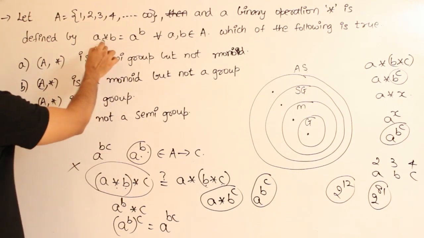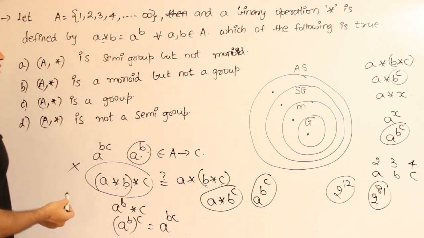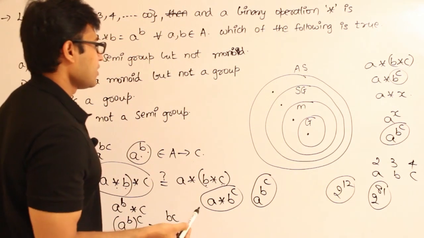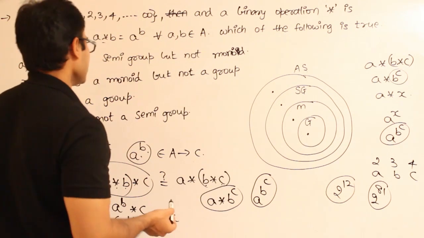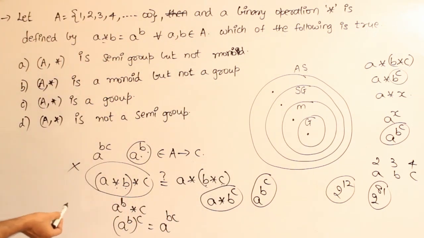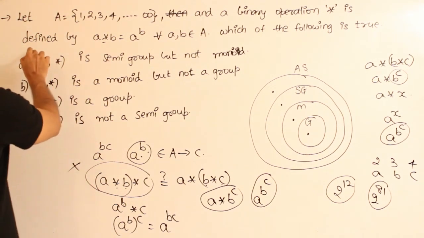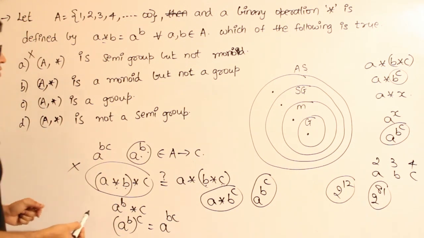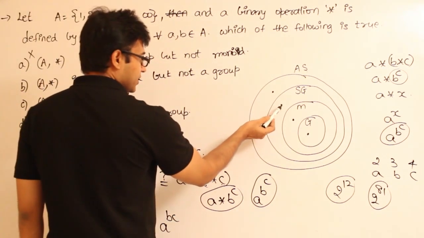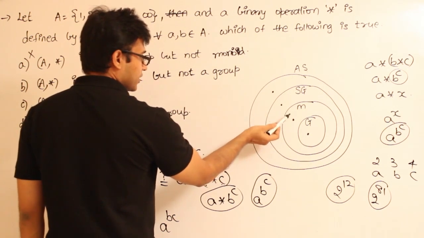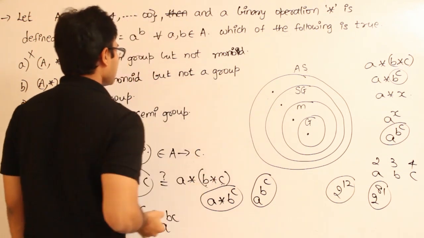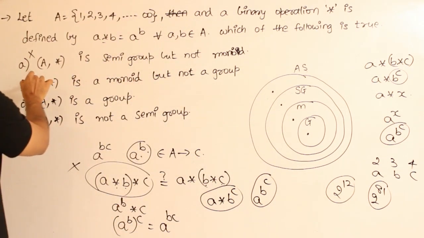The particular operation given, which is a power b, a raised to the power b, is not associative, and so we can say that it is not a semi group. So let's see if any of the options are satisfying that. First one is saying that A is semi group. It is clearly not a semi group. Second one is saying that A is monoid. If it is not semi group, there is no way it can be monoid. Got it? So if it fails to cross this one and enter here, how can it enter here? Therefore it is not monoid.